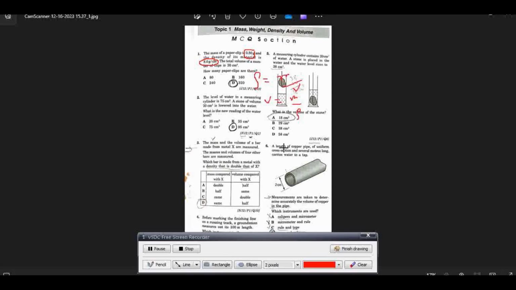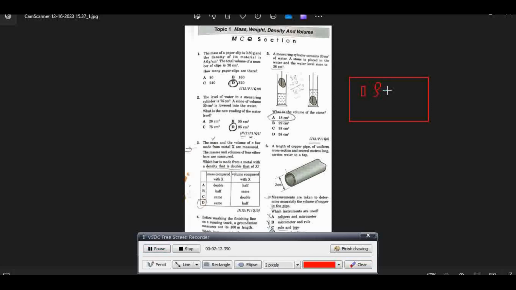Here the mass is 0.5 gram and the density is 8 gram per centimeter cube. Therefore, in our question, the volume of one paper clip will be equal to 0.50 divided by 8.